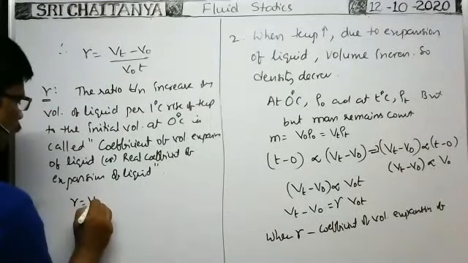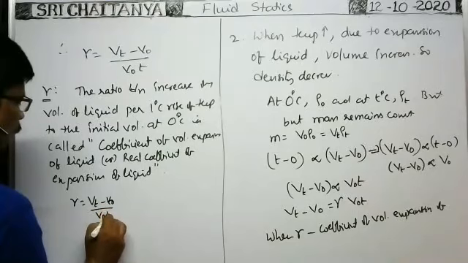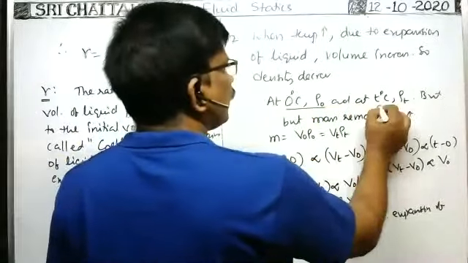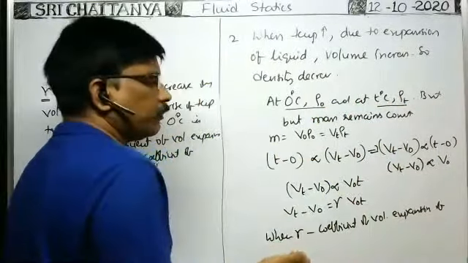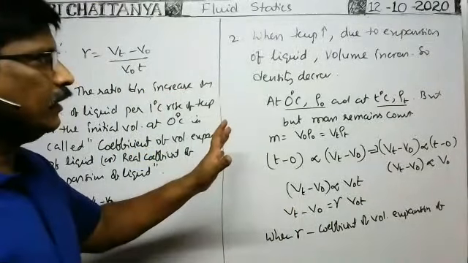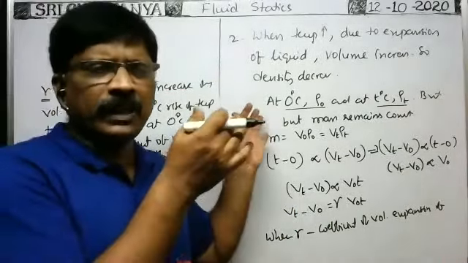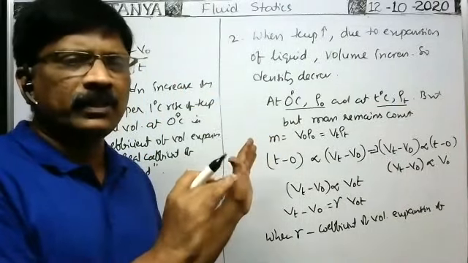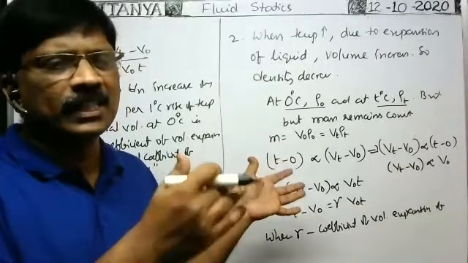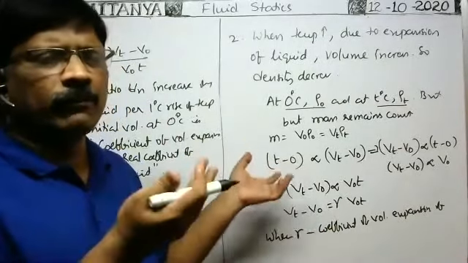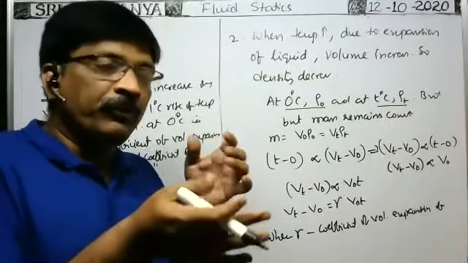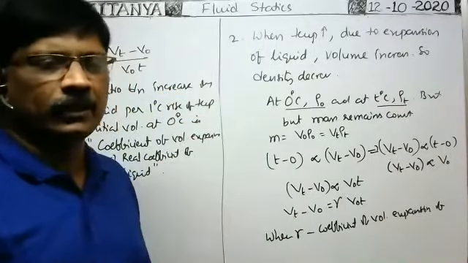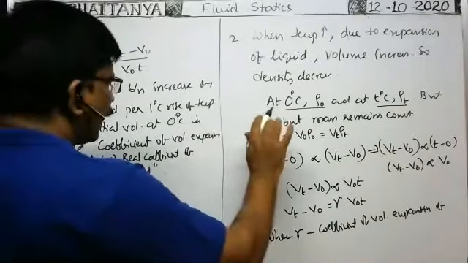So gamma is equal to (Vt minus V naught) by (V naught into T). Here at 0 degree centigrade density is rho naught, at T degree centigrade density is rho T. Mass remains constant. Mass does not change even if temperature changes. Here there is no evaporation. Here we are discussing every point within the boiling point only, because the temperature of liquid does not reach beyond the boiling point. If it reaches boiling point, evaporation starts. There is no need of discussing this point. That's why before boiling point only, whenever there is no evaporation in the liquid, in such cases only we are discussing here. Okay. So mass remains constant.